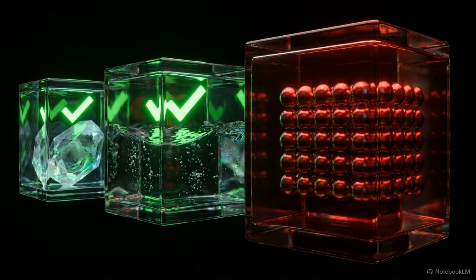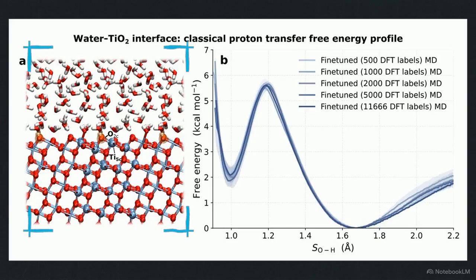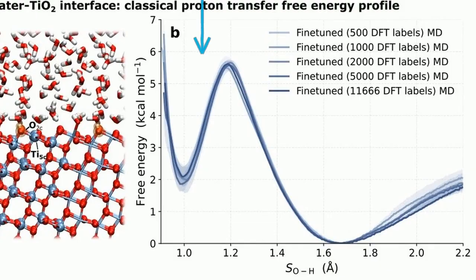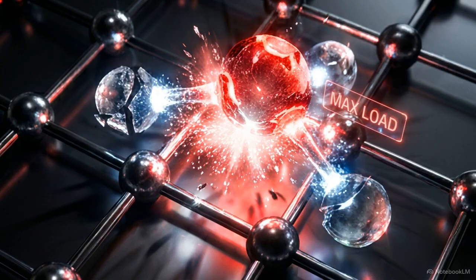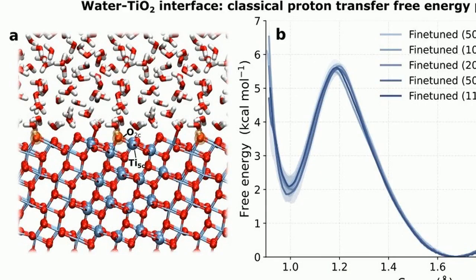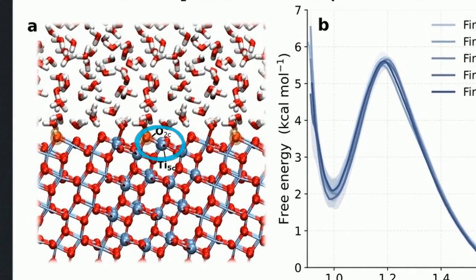That sets the stage for the ultimate test, a live chemical reaction. Test 3 drops the student model onto a titanium dioxide, or TiO2, interface. This graph on the right details the classical free energy profile for water dissociation. Simulating an actual chemical bond breaking on a metallic surface is the highest level of computational difficulty. Looking at the structural model on the left, the roadblock here is that the simulation must accurately model the water splitting apart right at the boundary of the titanium surface, while accounting for quantum fluctuations.